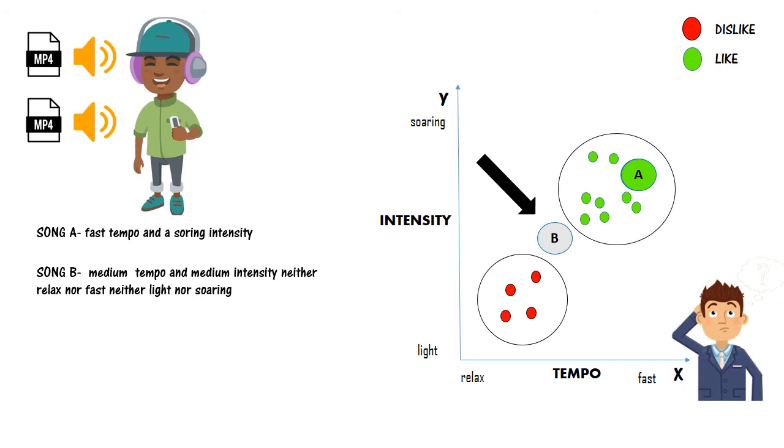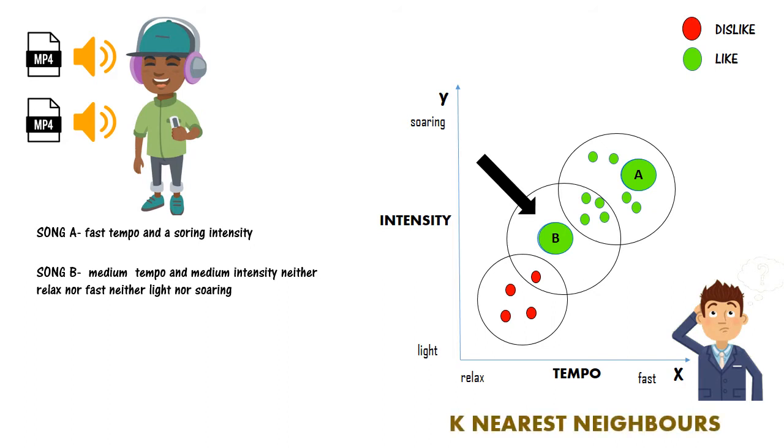Let's see how in the same example for Song B. If we draw a circle around Song B, we see there are 4 votes for like, whereas 1 vote for dislike. If we go for the majority votes, we would say that Rohan would definitely like the song. That's all. This is a basic machine learning algorithm, also called k-nearest neighbors. So this is just a small example of one of the many machine learning algorithms.